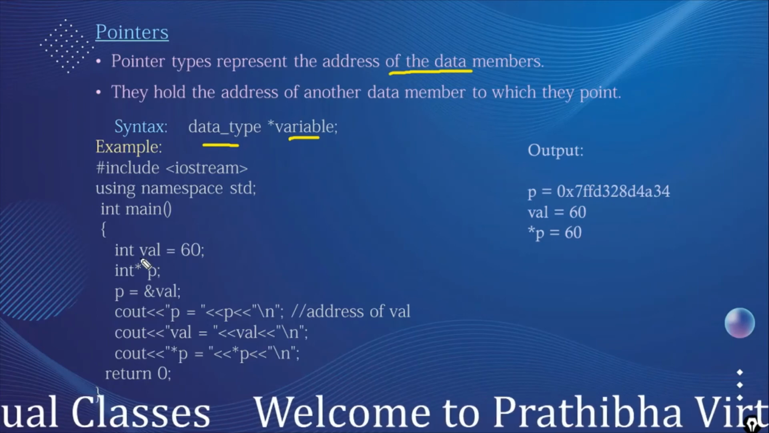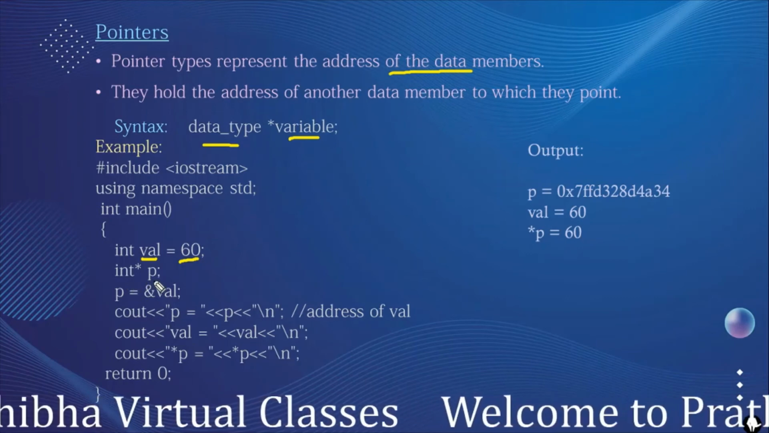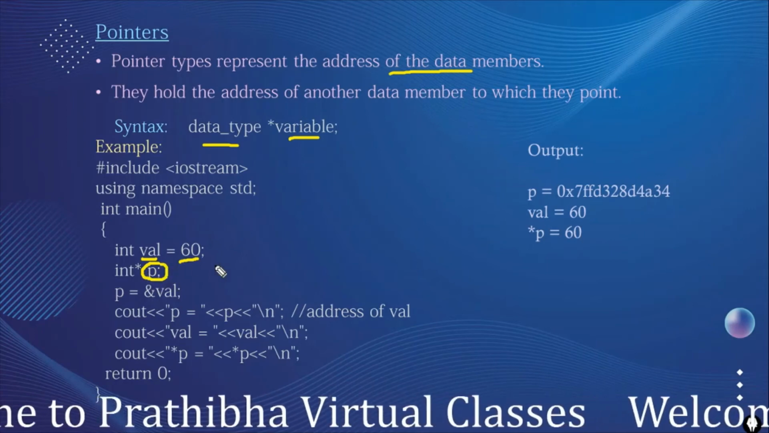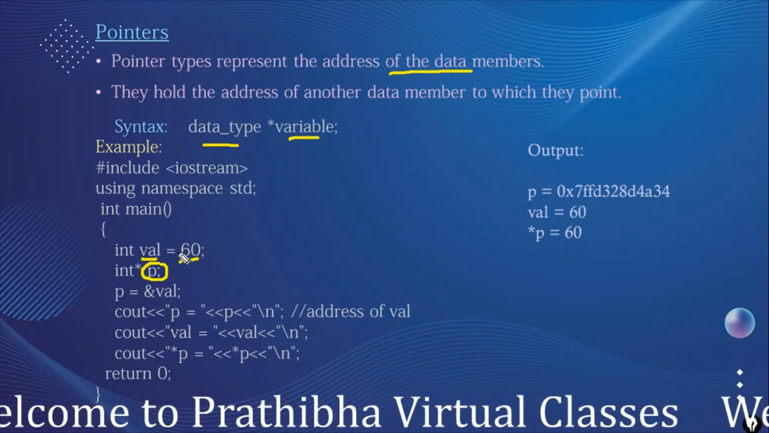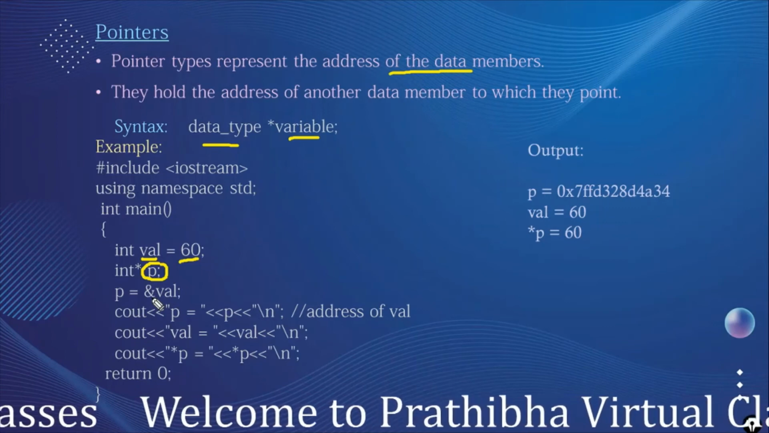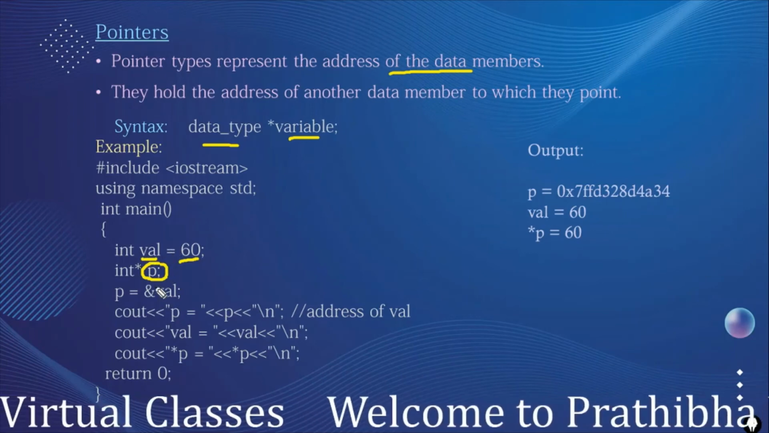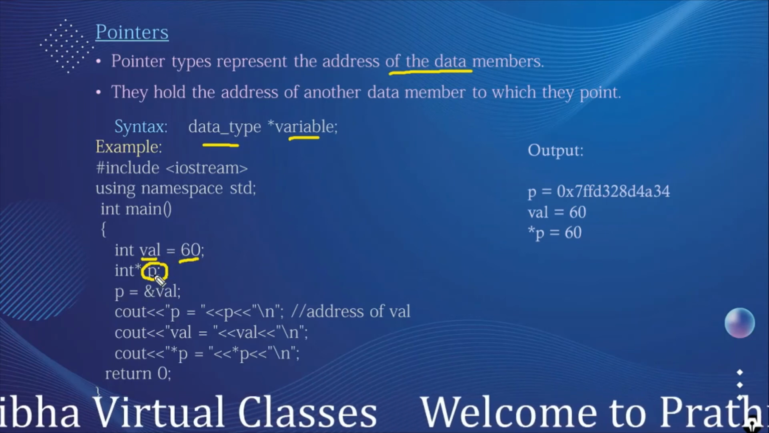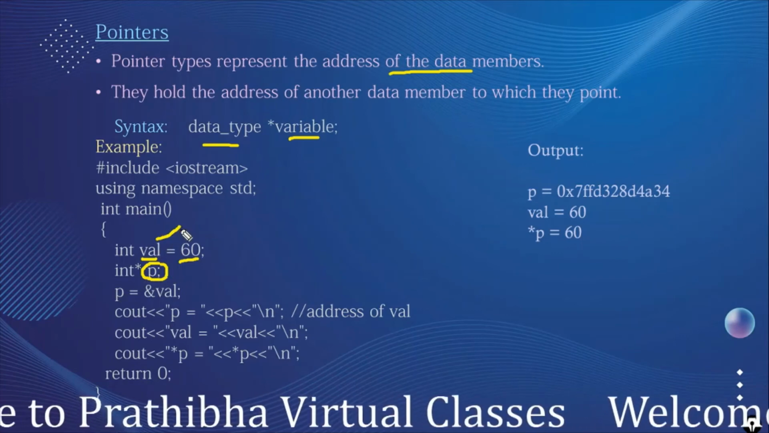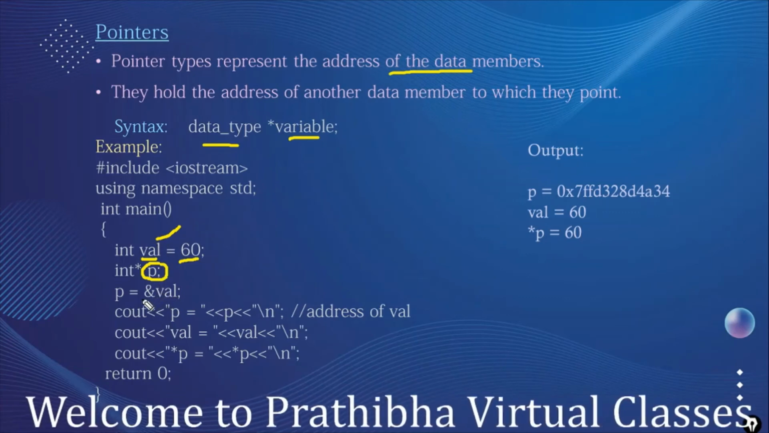Here we are declaring the integer value and it is assigned the value 60. Int star p is used to hold the integer variable's address, so we can hold it with one integer pointer variable, and the ampersand is used to get the address of that memory variable. p is the pointer, which holds the address of an integer. Here the value variable is the integer, and its address can be accessed by the ampersand symbol, which is assigned into p.